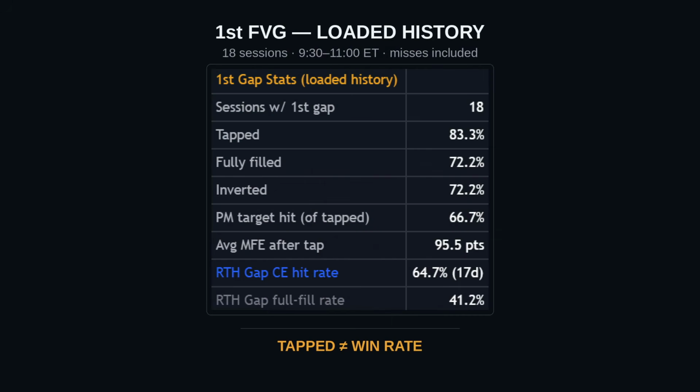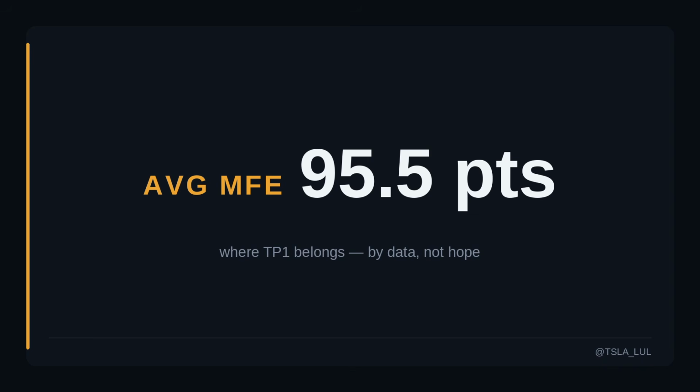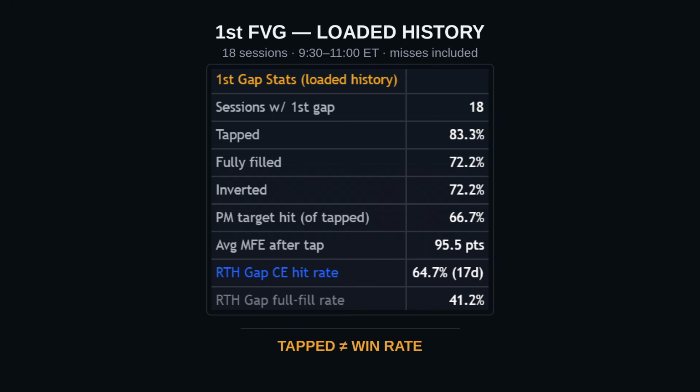And here's what came back. Tapped. 83.3%. The gap almost always gets tested. Inverted. Most gaps get traded through, not bounced from. So the inverted gap is information, not failure. Average max favorable move after tap, 95.5 points. That's not necessarily where the first target belongs, but where the data says it belongs. Additionally, there's RTH gap CE hit rate and RTH gap full fill rate.